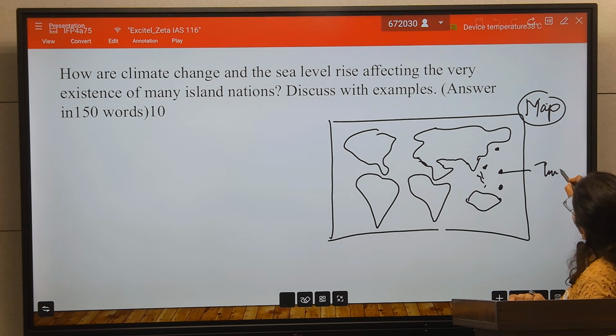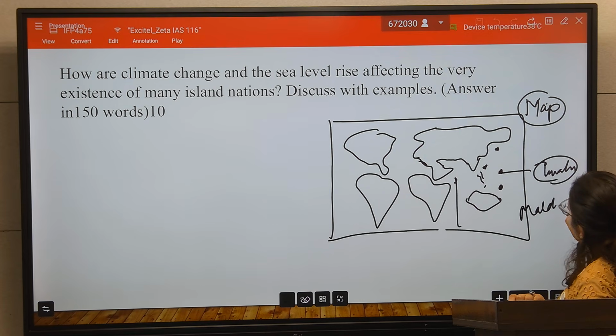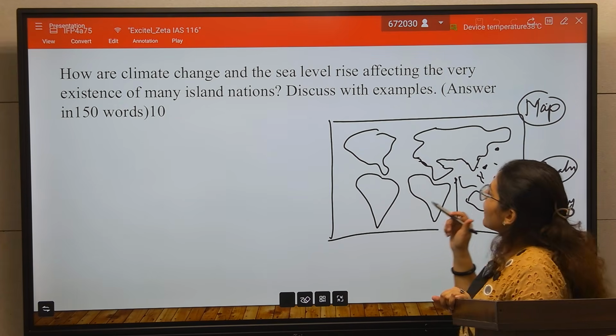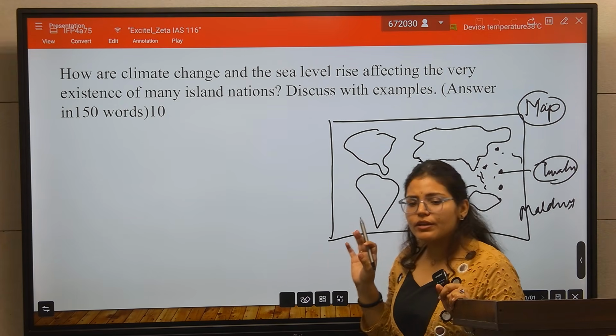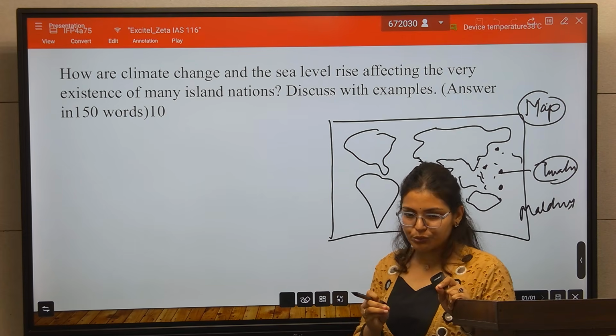So Tuvalu, Maldives. Here you will highlight all the small island nations, and in this way, this will make your answer more presentable and it will add value to your answer.